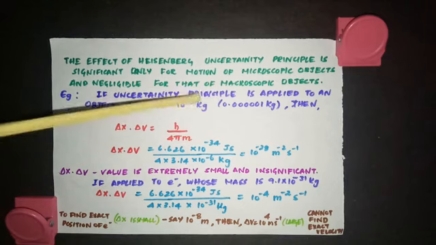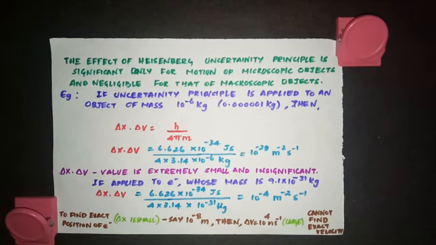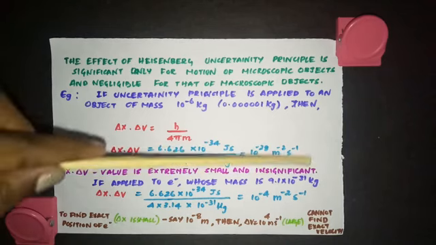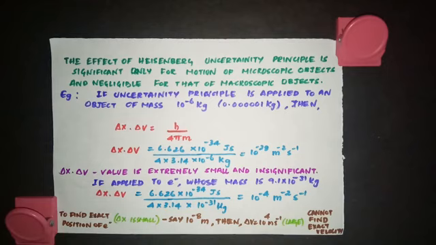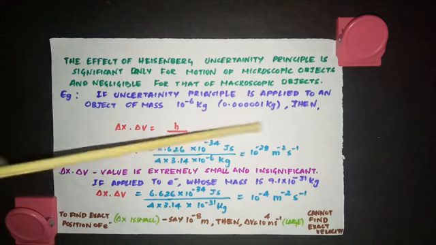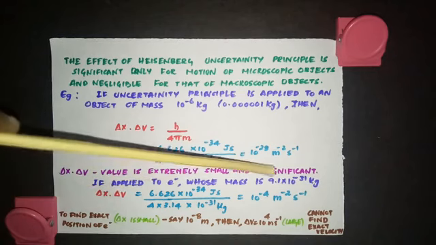Mass is given as 10 power minus 6 kg. And what is the value? 10 power minus 28. This value is extremely small and insignificant. So when the mass is big for an object, then this Heisenberg uncertainty principle becomes insignificant, because this value is very, very low, so it cannot be significant.